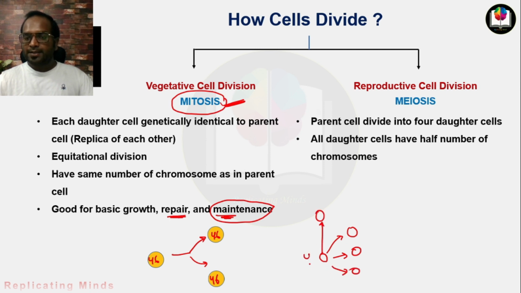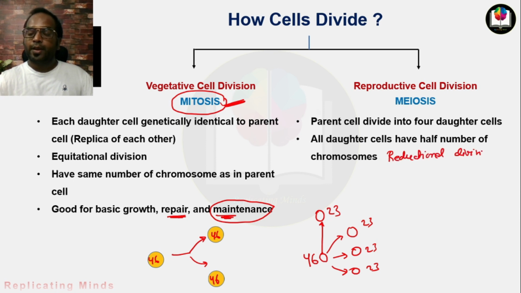Then if the parent cell contains 46 chromosomes, all the daughter cells will contain 23 chromosomes. That's why this is known as reductional division. Always remember that mitosis is known as equational division while meiosis is known as reductional division.